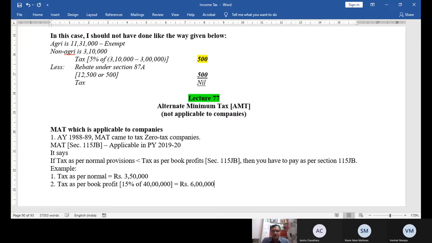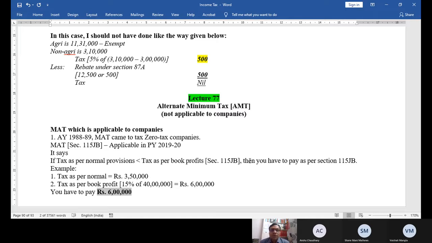6 lakh. Then the government says to the companies that you cannot pay 3 lakh 50,000. In this case, you have to pay rupees 6 lakh as tax. That is why it is known as minimum. So even if your tax as per normal provision is 3 lakh 50, but if tax as per MAT 115JB comes out to be 6 lakh, you have to pay 6 lakh. In this way, the government taxed those zero tax companies.